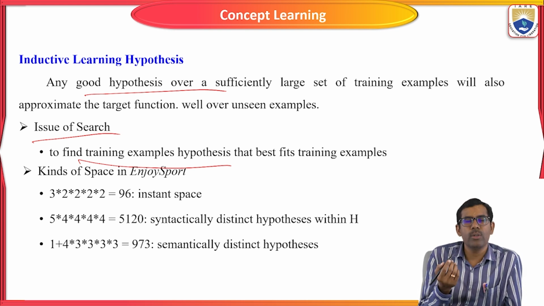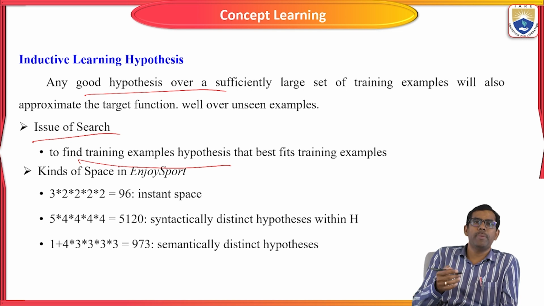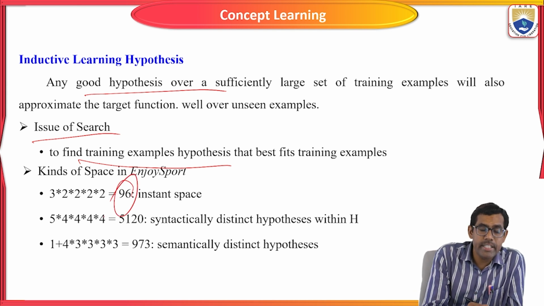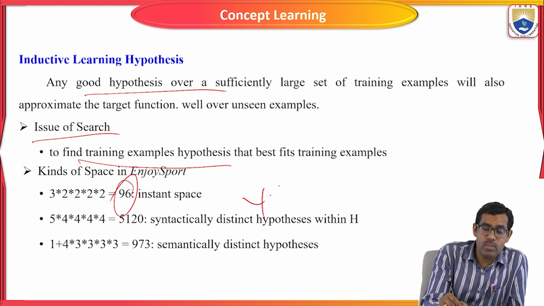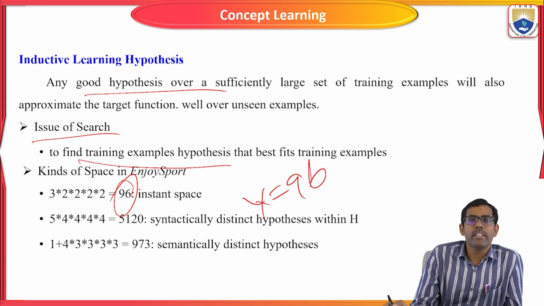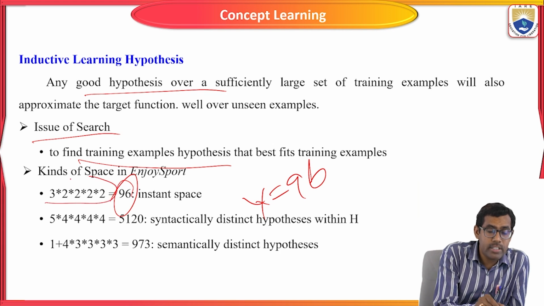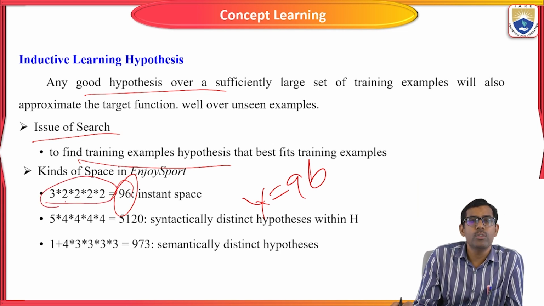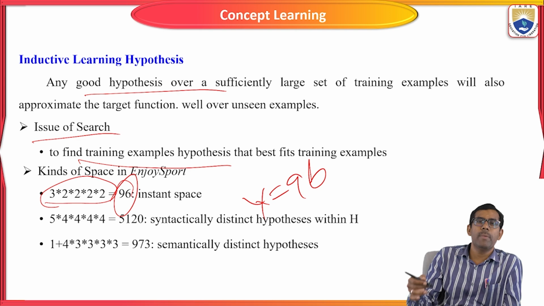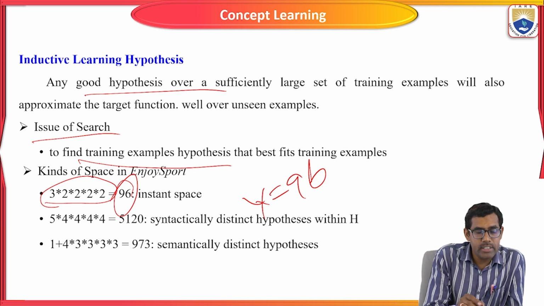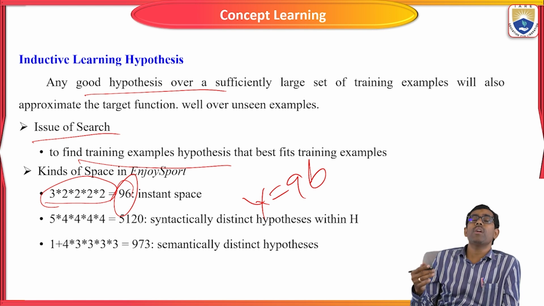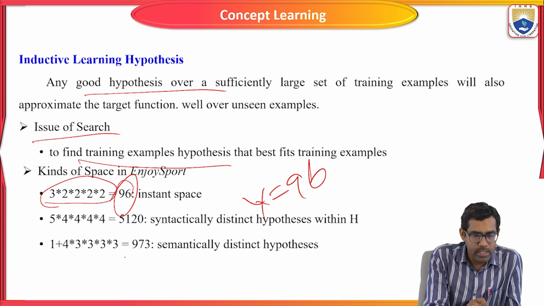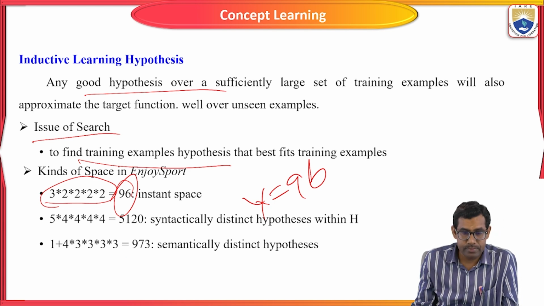For example, we are going to split into a number of instance spaces. If the X value, the instance value, is 96, we split that instance value into a number of instances, like 3 into 2 into 2 into 2 into 2. Like this, we split into a number of instances based on the hypothesis value or attribute values.